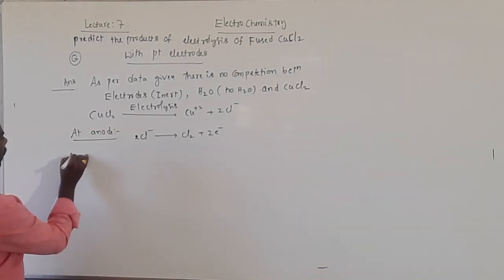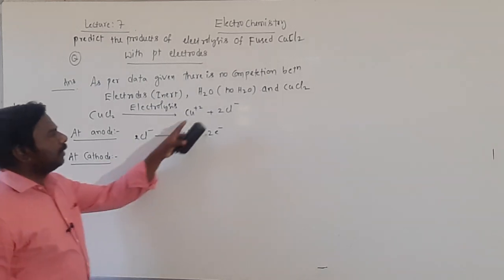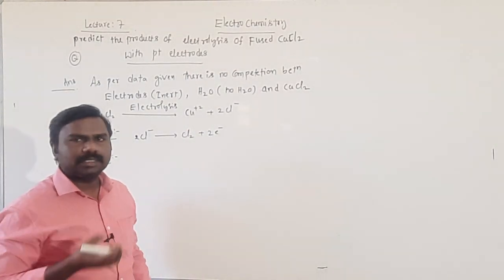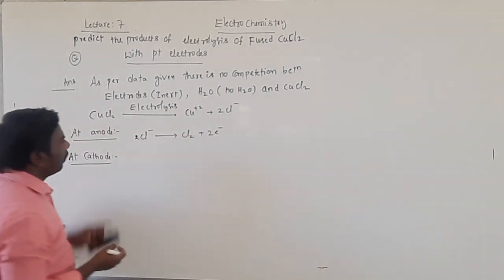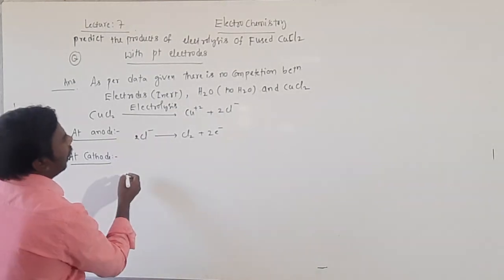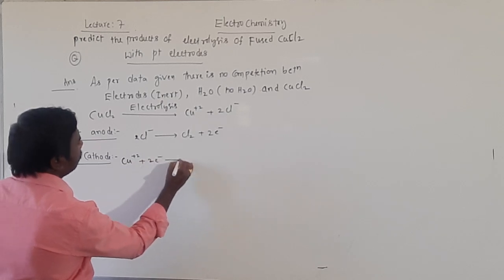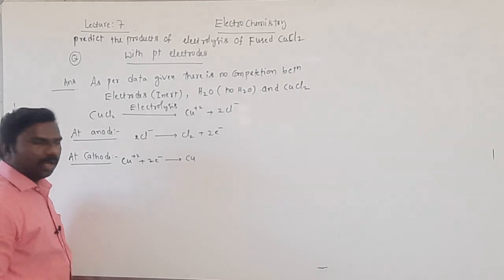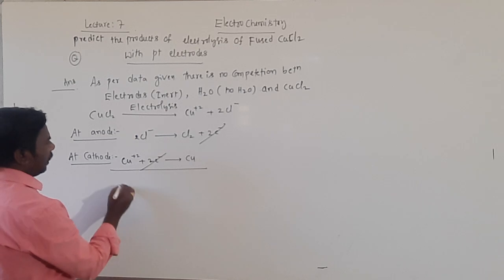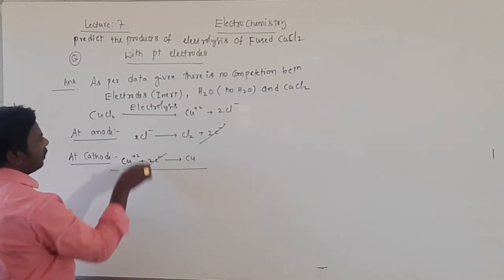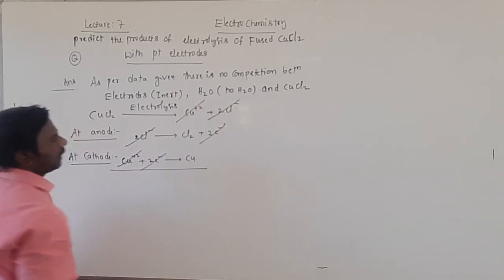Next, at cathode, Cu2+ has a chance to gain electrons because it has a deficiency of electrons. Gaining means reduction. At cathode always reduction takes place. Now Cu2+ gains 2 electrons and is converted into Cu. Net reaction you can also write: 2 electrons cancel, Cl- and Cu2+ cancel.